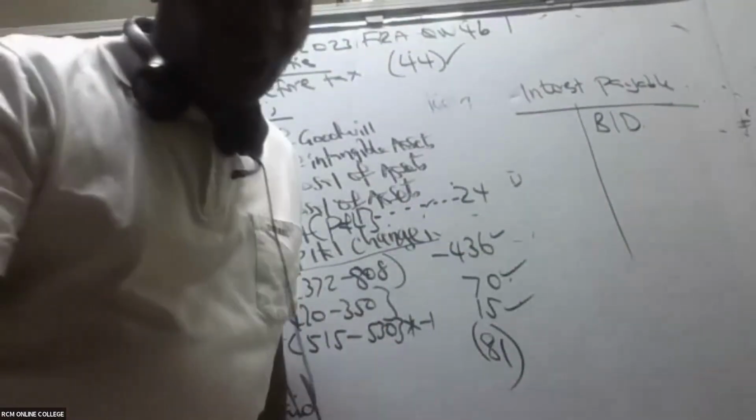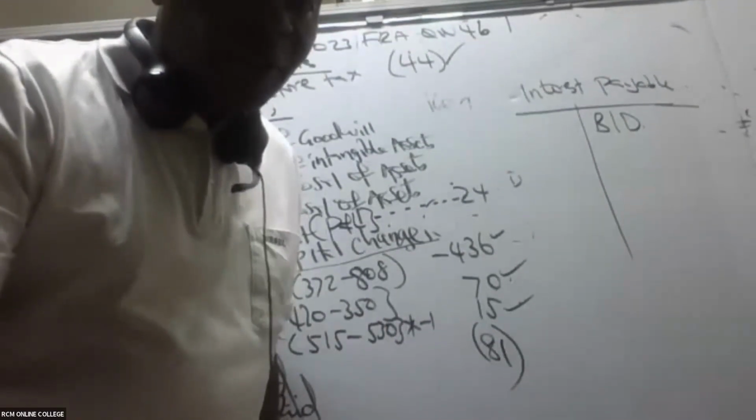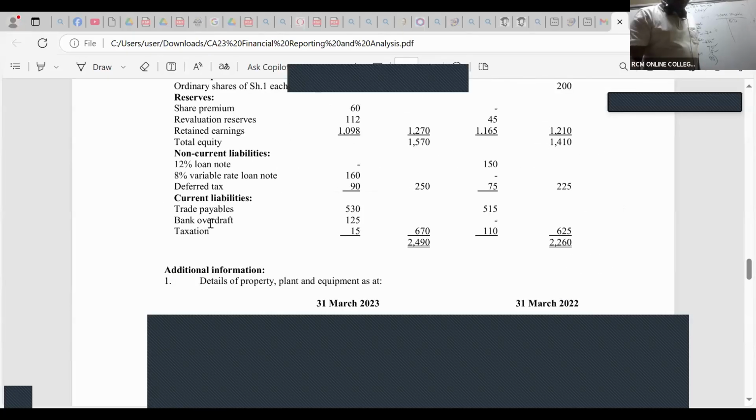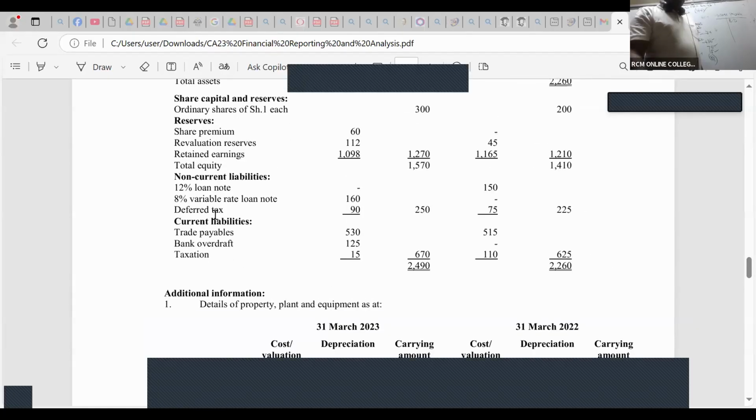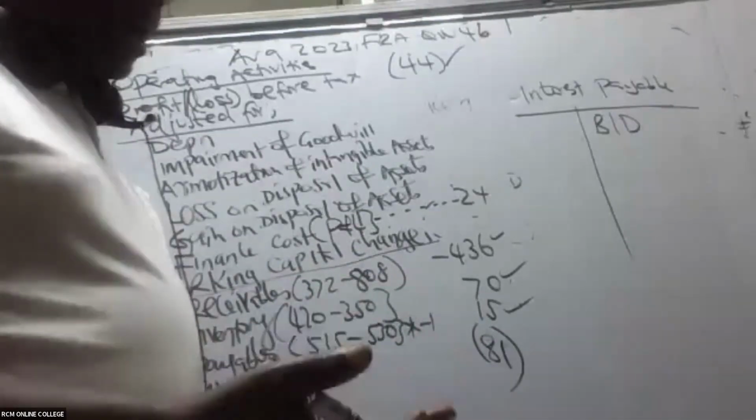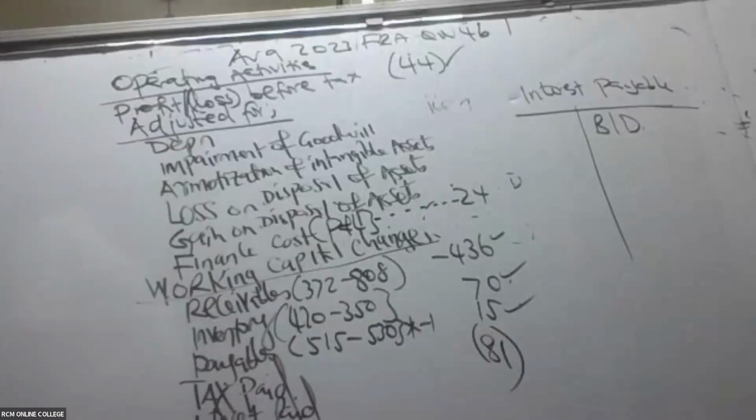Go to your current liabilities and see whether we have an account called interest. Go to your balance sheet and the current liabilities, no interest here. No interest totally. So then this is really good for me because there is no interest, meaning that brought down is zero and the carried down is zero.